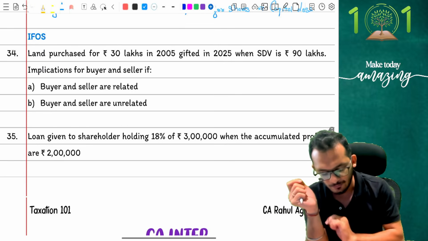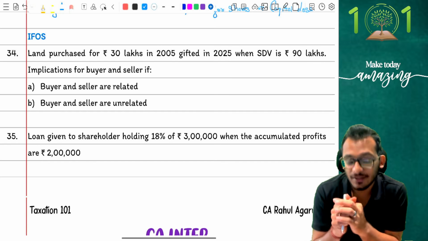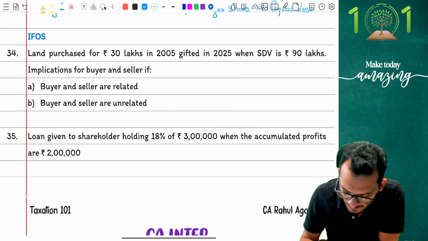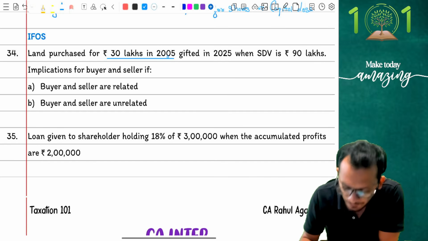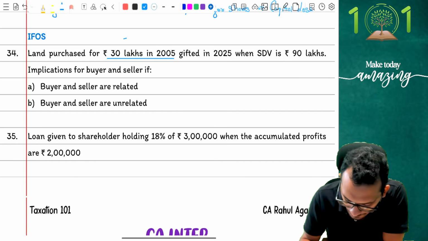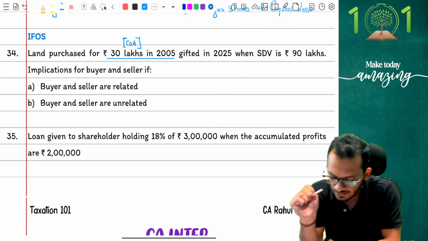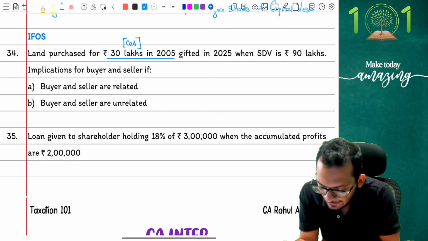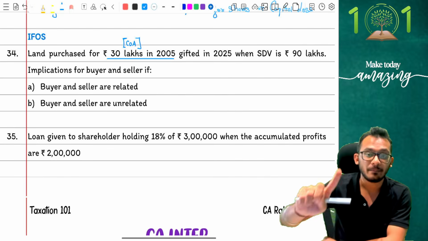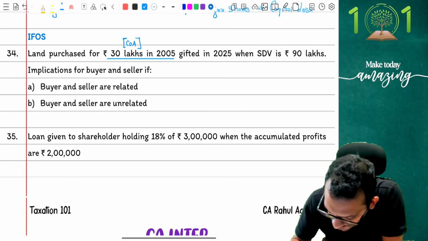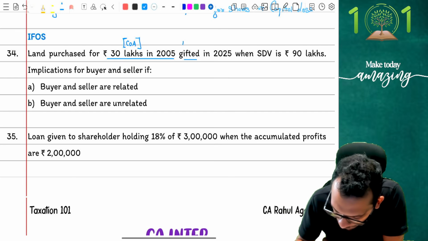We are moving on to IFOS, adjustment number 34. Adjustment number 34 says land has been purchased for 30 lakh rupees in 2005. First thing to be kept in mind is that land purchased in 2005 becomes the cost of acquisition. Next, gifted in 2025 when the stamp duty value is 90 lakh rupees. Meaning, I have gifted it. My consideration value is 0.